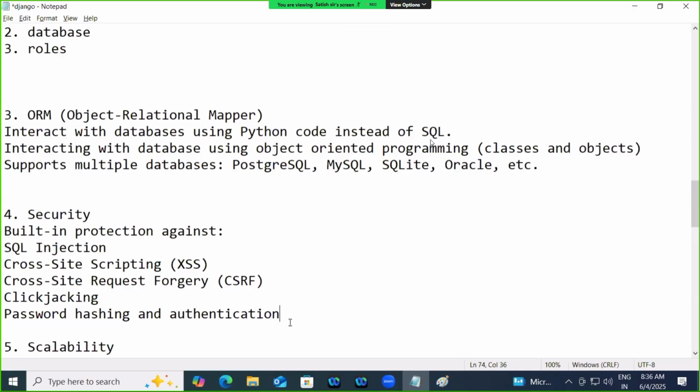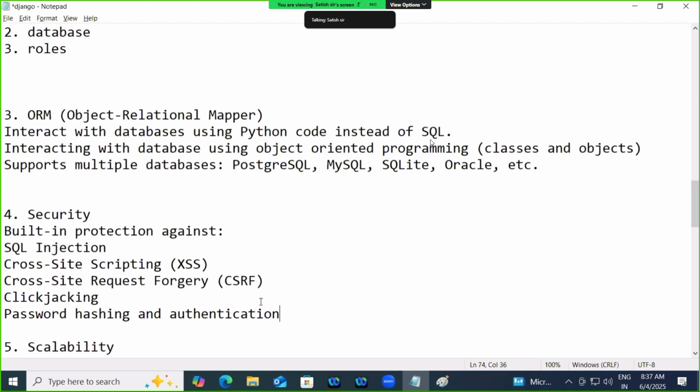Forgery means your signature can be forged. It looks the same, but that is not your signature. It looks like Facebook, but it is not Facebook. They take your credentials and log into the original. Understood? Cross-site request forgery. These are different techniques used by hackers.